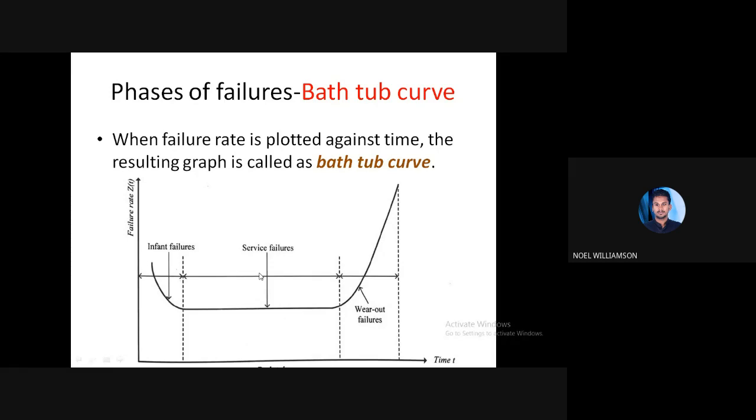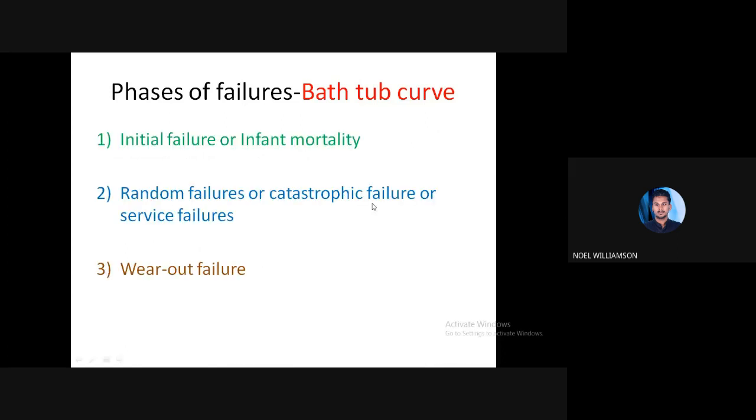Third is the wear out failure, which goes up, reaches a maximum point, and after that it fails. So this is the bathtub curve, and these are the three phases.